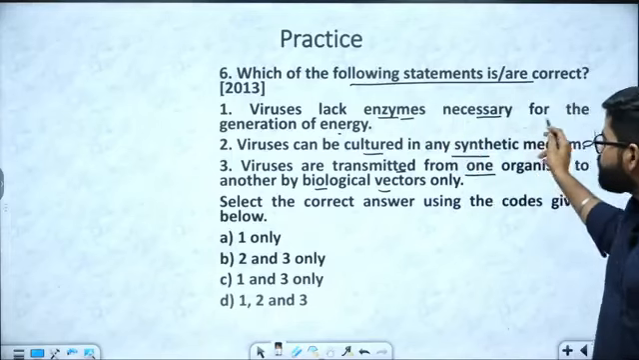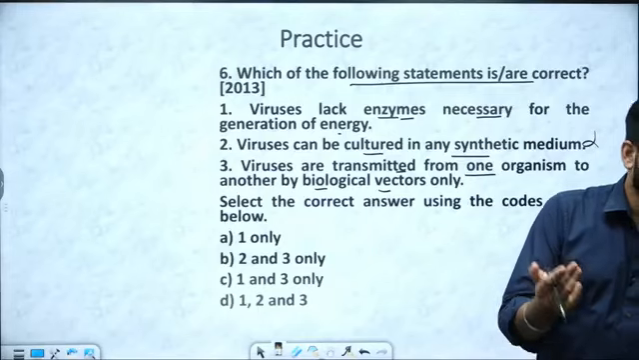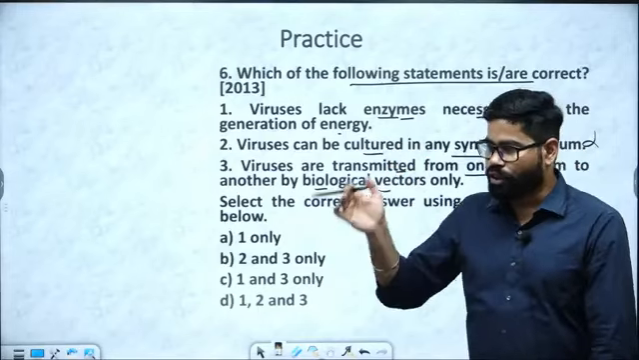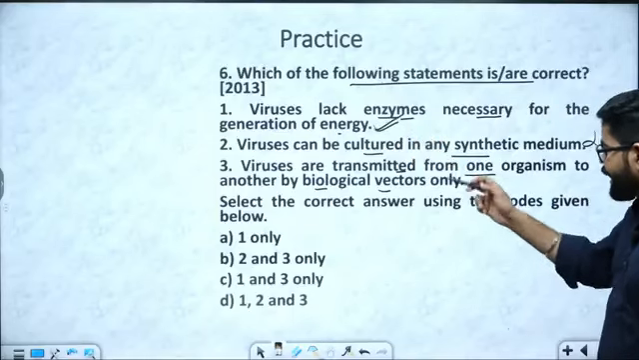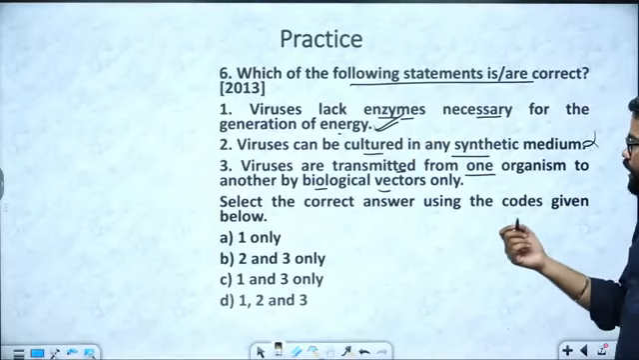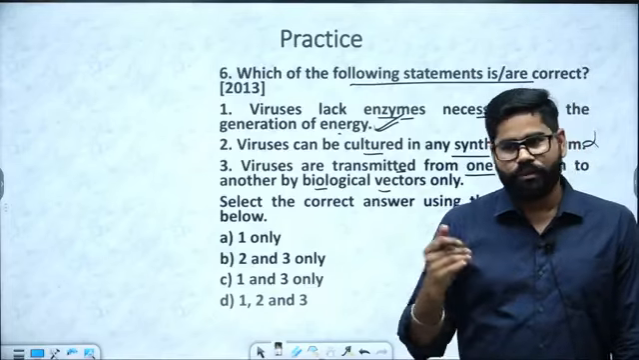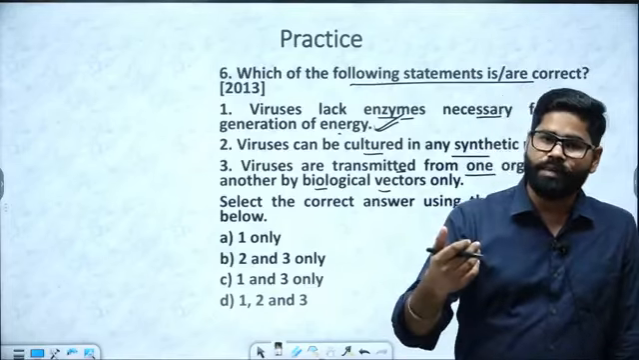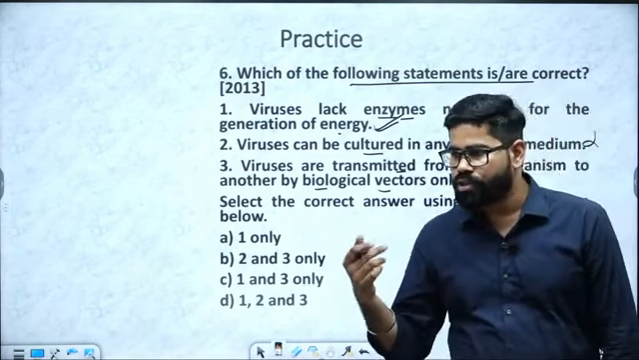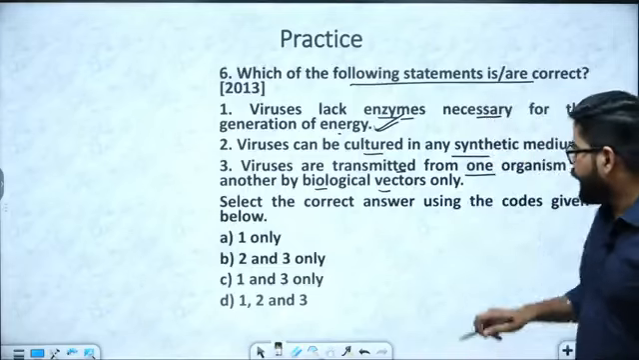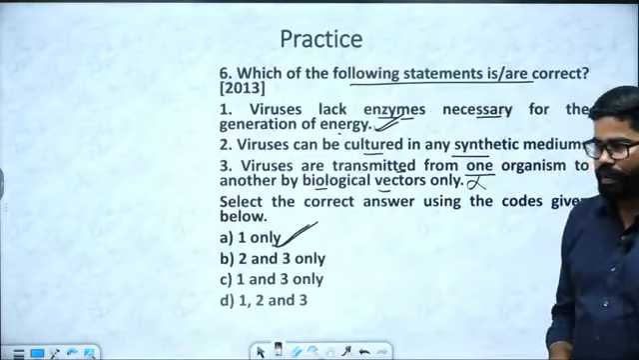Viruses lack enzymes necessary for generation of energy. You know that they don't have the cell structure itself. Forget about the enzymes, they don't even have a cell structure. So this first statement is correct. Third is saying viruses are transmitted from one organism to another by biological vectors only. So that will be incorrect. You know that viruses can be transmitted via air also or simply water also. So that is also a source of transmission. So here this third option is also incorrect. Answer will be 1 only.